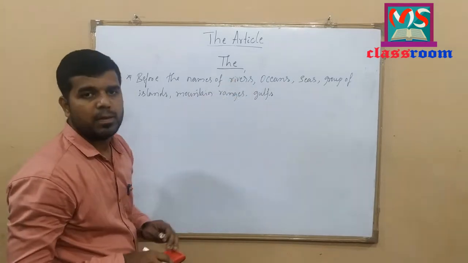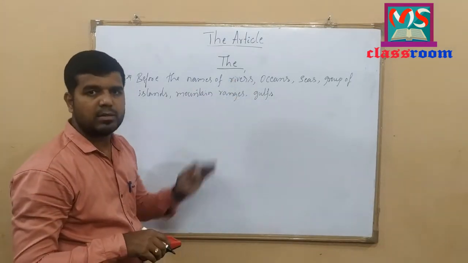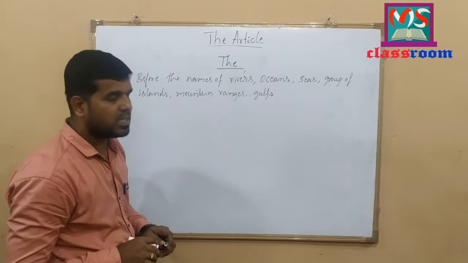Before the names of these, we use the definite article the. Let me write some examples here.